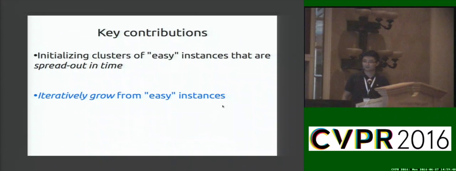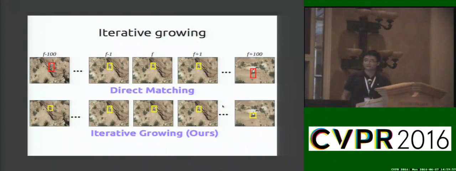The second key contribution is the idea of iteratively growing from easy instances, and this is a key difference from the key segments approach. With the initial clusters, one simple thing one can do is to use the detector trained from the initial clusters to search for the object instances across all frames. But this approach is prone to drift. Instead, we propose to iteratively grow from the initial clusters to give our model the opportunity to adaptively update itself according to the changing appearance. This makes us less prone to drift.